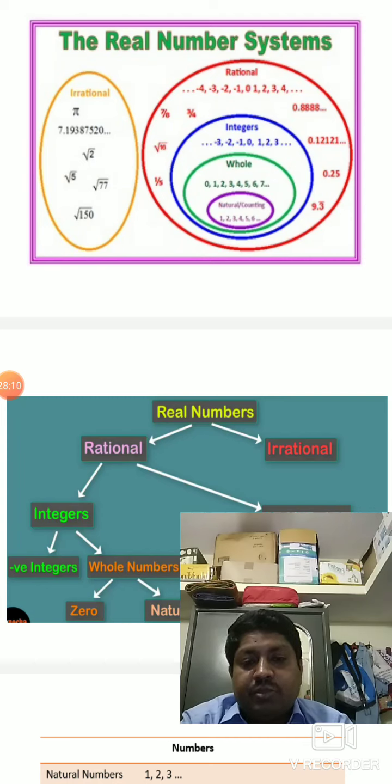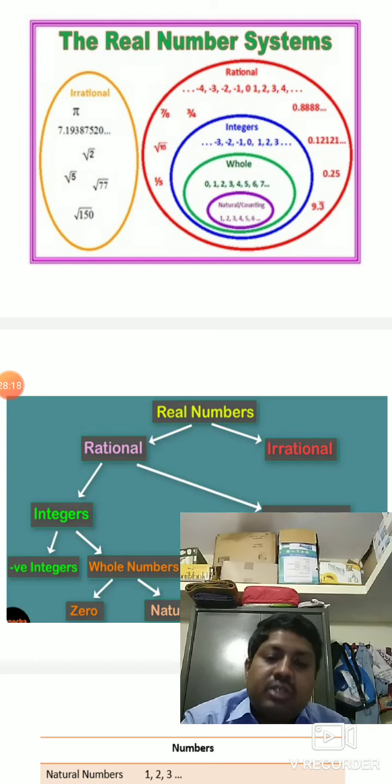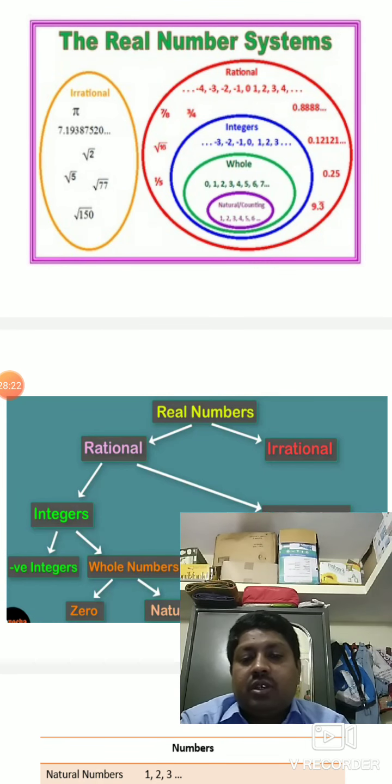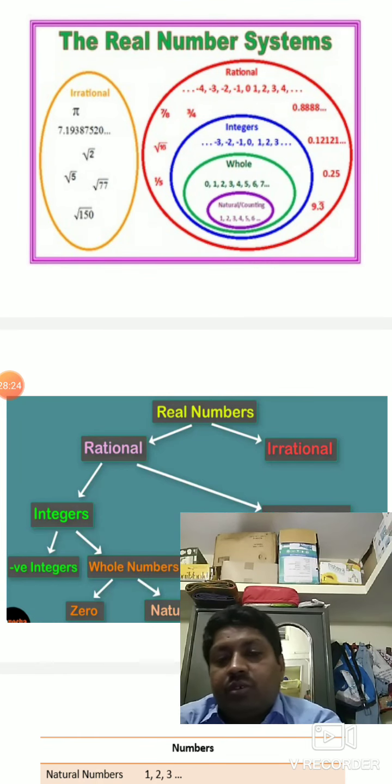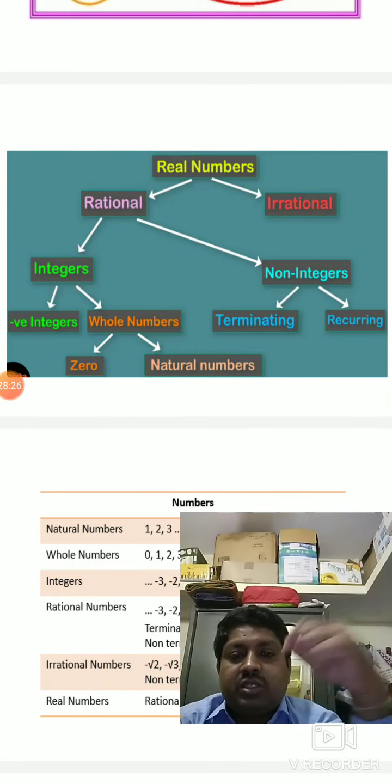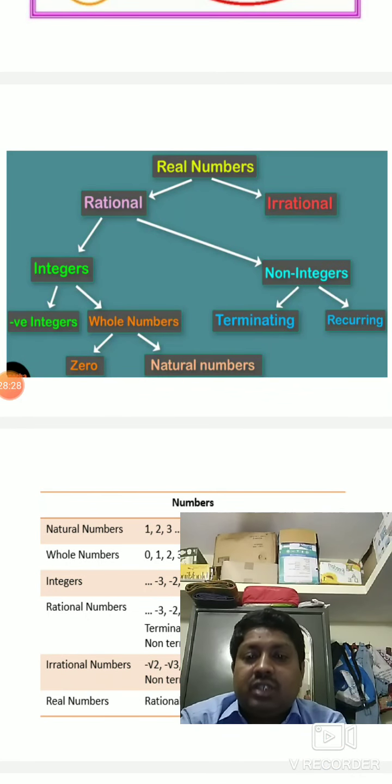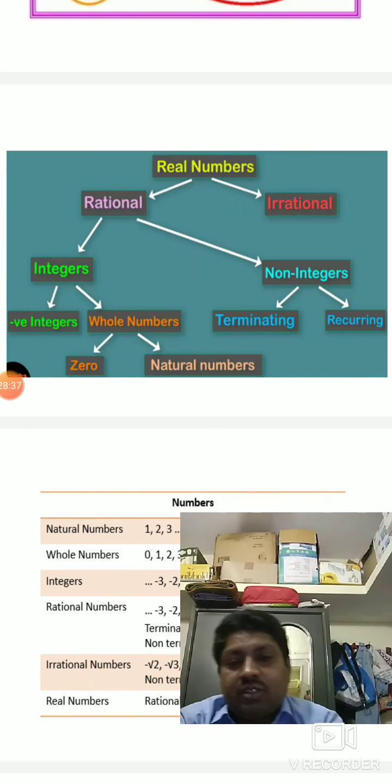So here, what are rational numbers? Rational numbers are the numbers which can be expressed in the form of p by q, where p and q are integers and q should not be equal to 0. What are irrational numbers? Those which cannot be expressed in the form of p by q. For example, pi, root 2, root 3, etc. This is a number chart, the real number chart: rational, irrational, integers, positive, negative integers, non-integers, terminating, recurring, 0, natural numbers. This is a chart of that.